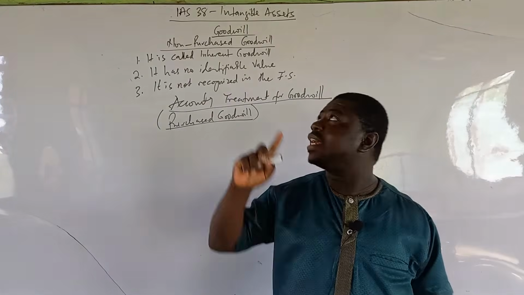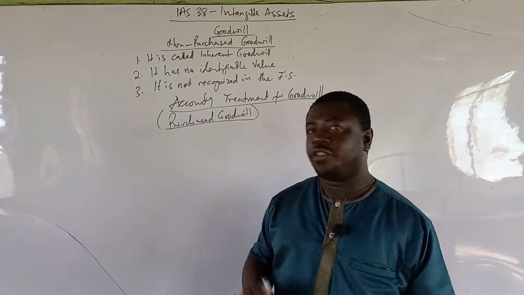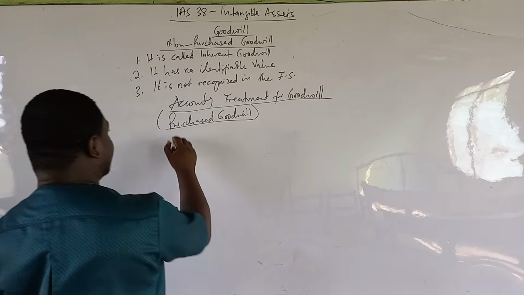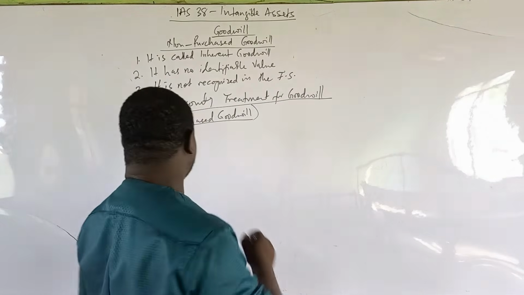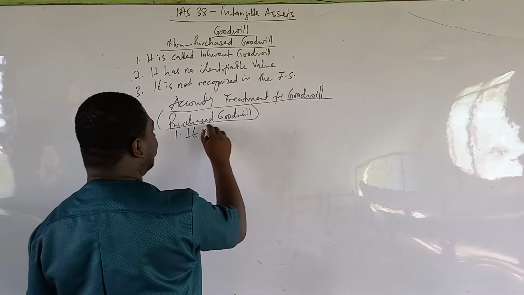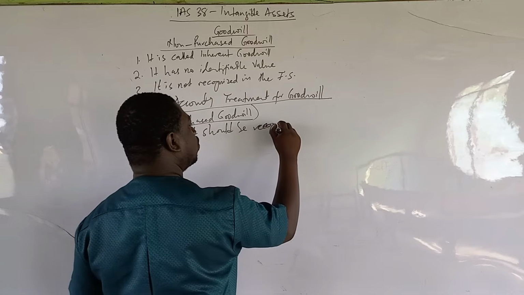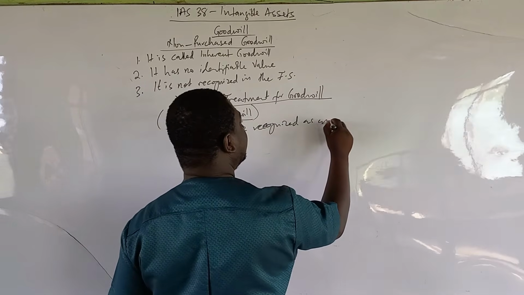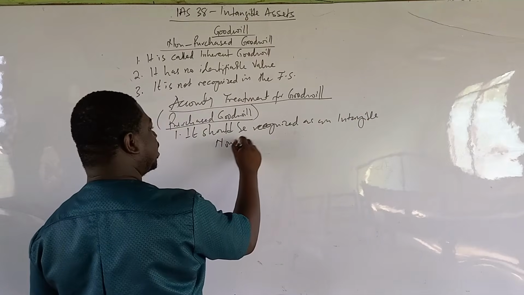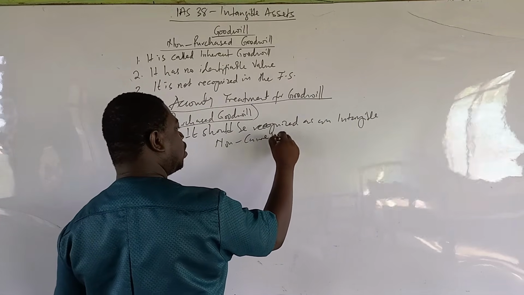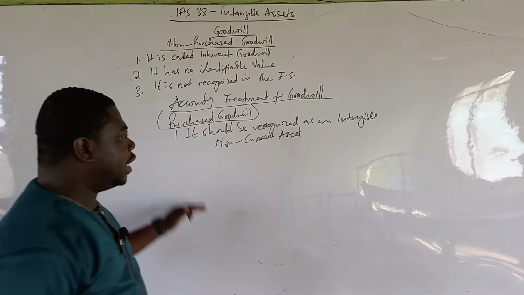Now, the standard IAS 38 provides three different instructions on the treatment for goodwill. The first one is that it should be recognized as an intangible non-current asset in the financial statement.